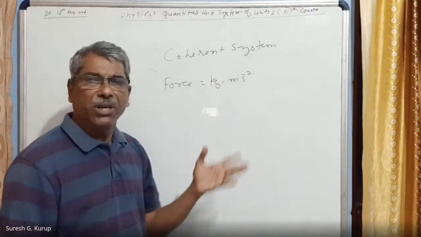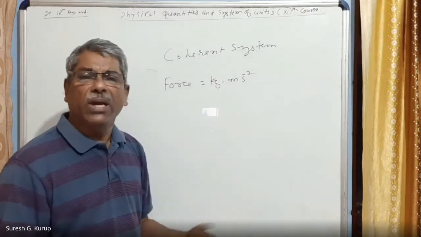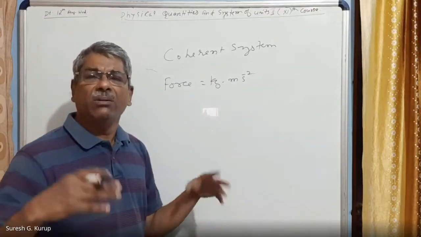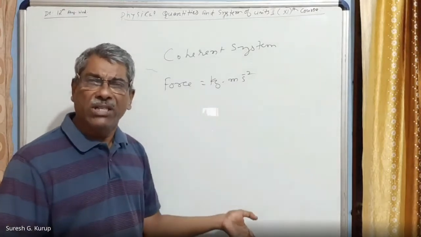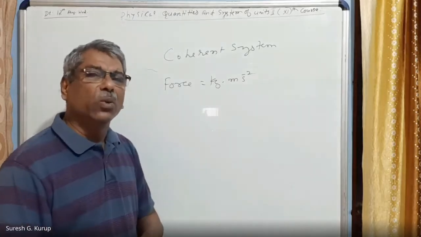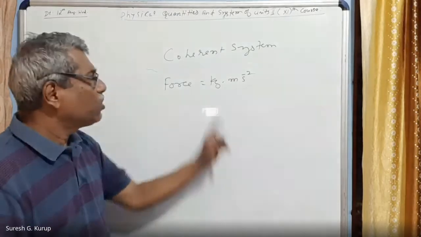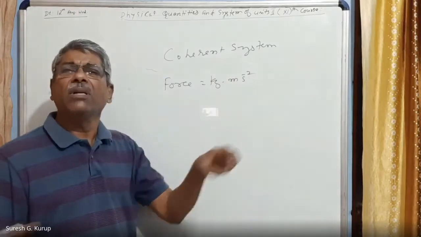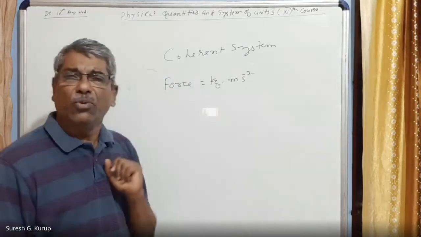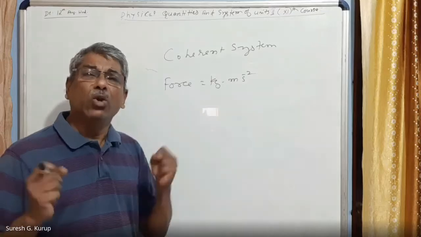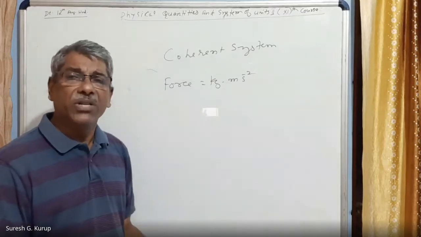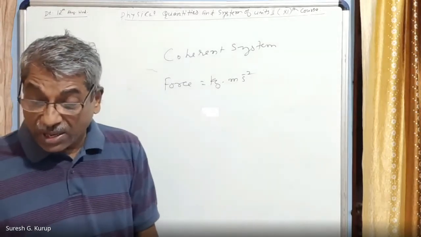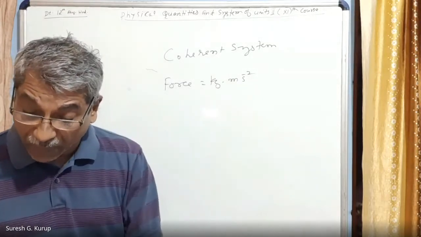In this calculation, there is no involvement of any numerical quantities. Simply multiplying the units of some quantities, you will get the unit of some other quantities, right? This is the unit of mass and this is the unit of acceleration. Multiply them together and you are getting force. There are no other numerical quantities involved in this calculation. That is why it is called a coherent system, right? So that's also an important thing.